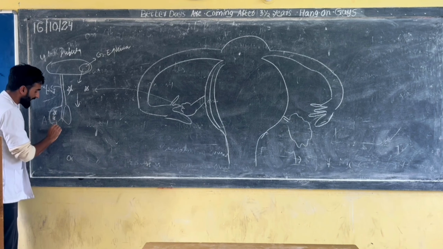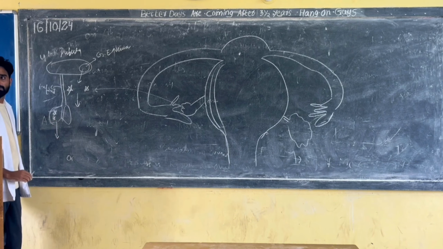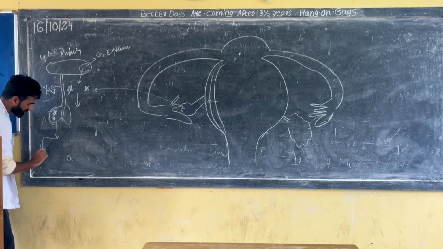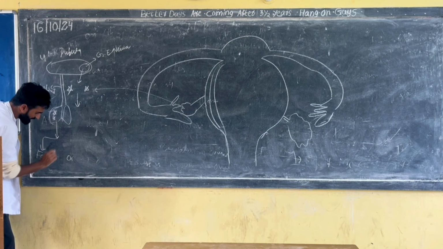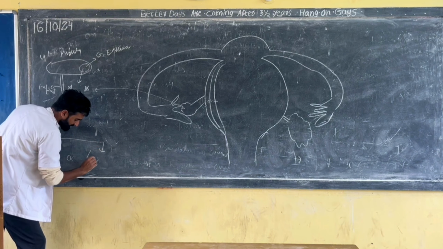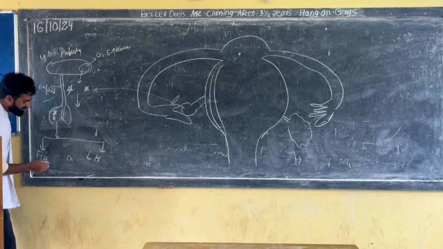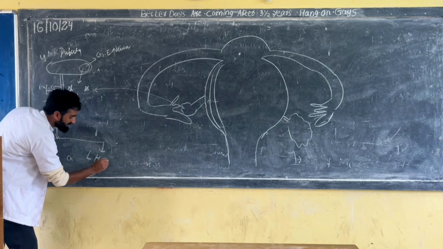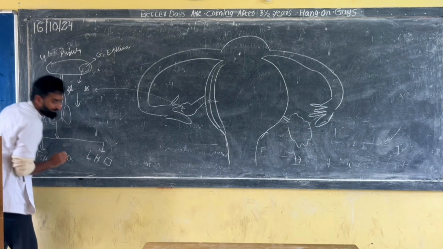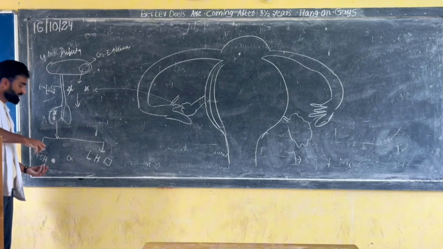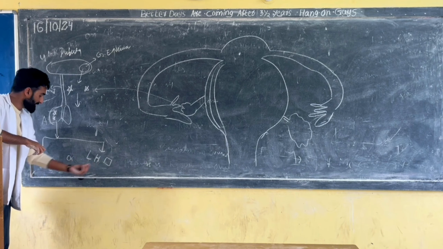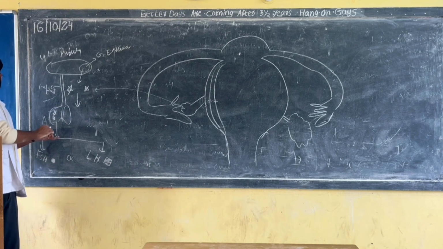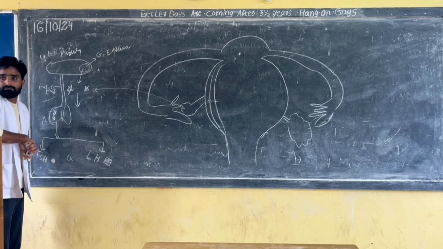gland, it releases hormones. It releases two hormones: one is known as FSH, another is known as LH. FSH I will show dot shaped. LH, luteinizing hormone, I will show square shaped, like this shape.